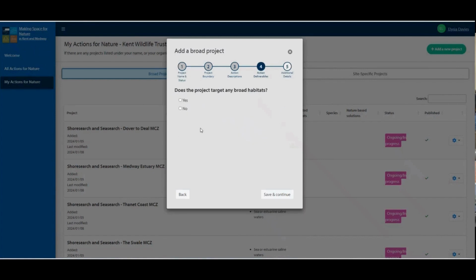Next, you'll be asked if your project targets any broad habitats. Select the habitat that your project targets, or click No if it doesn't.